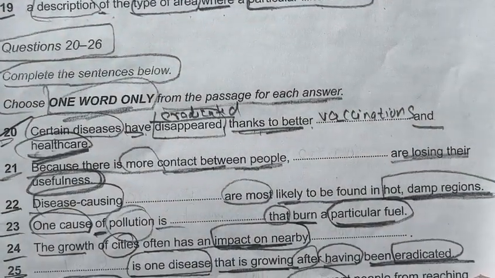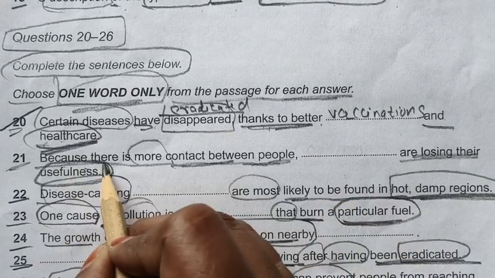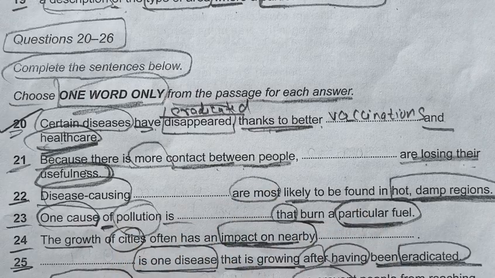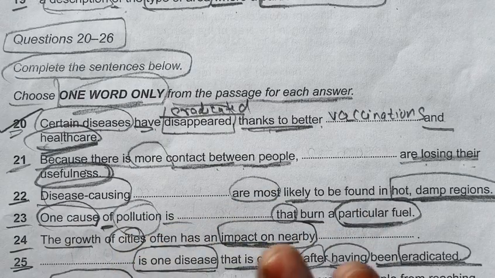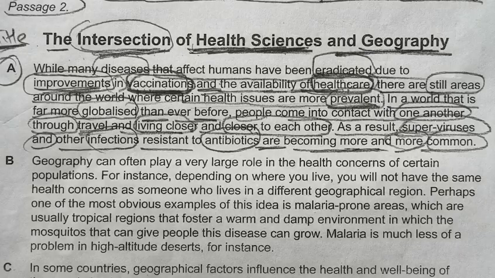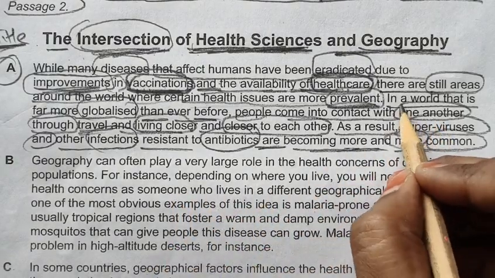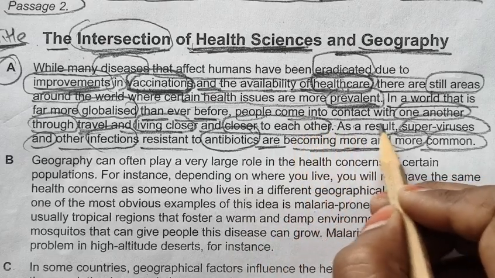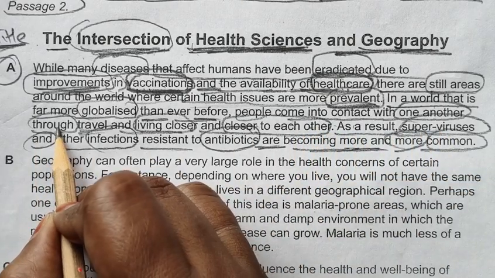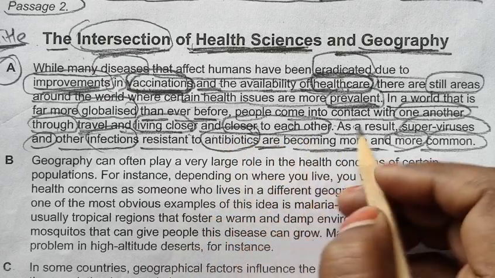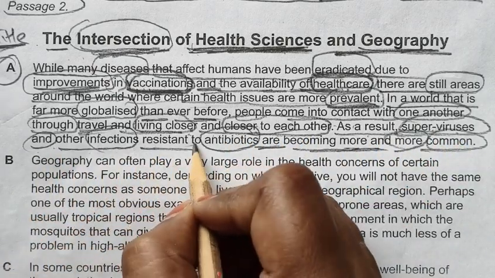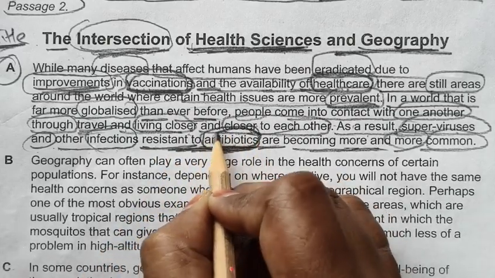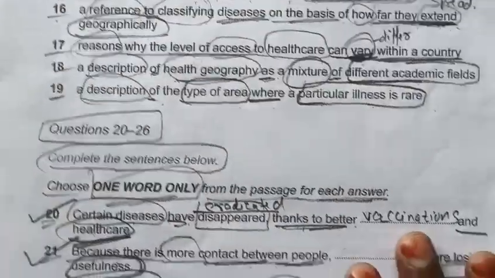Let's see whether we are getting our another answer or not. Because there is more contact between people, drugs are losing their usefulness. Yes, this thing also we have seen in the same paragraph only. So in a world that is far more globalized than ever before, people come into contact with one another through travel, and living closer and closer to each other. As a result, superviruses and other infections resistant to antibiotics. So antibiotics will be our answer.